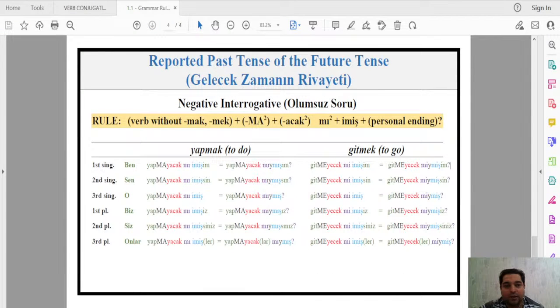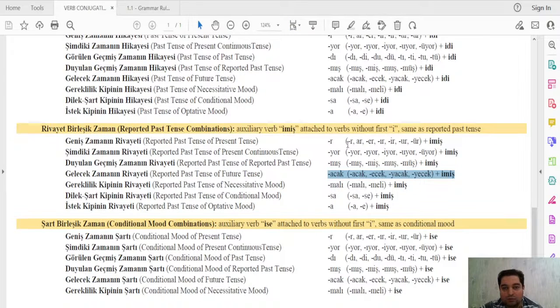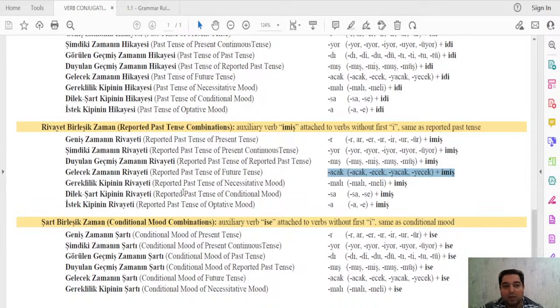If not, then I'll see you hopefully in the following classes, and in the following classes we'll be covering the reported past tense of the necessitative mood, which will be yapmalıymış, right? Gitmeliymiş, görmeliymiş, vermeliymiş, oturmalıymış, and so on. So we will be adding the ımış, imiş structure to the malı meli, which is the necessitative mood, in the next grammar class.